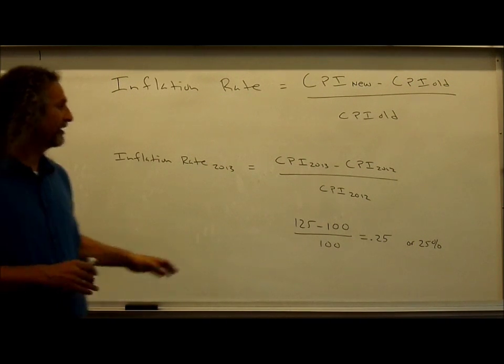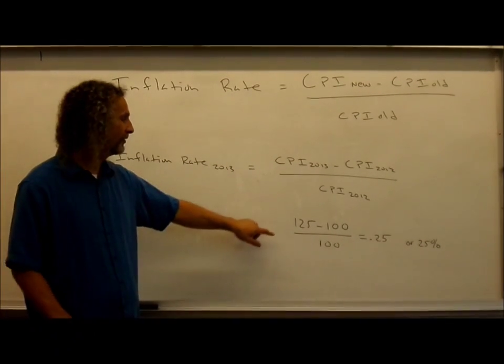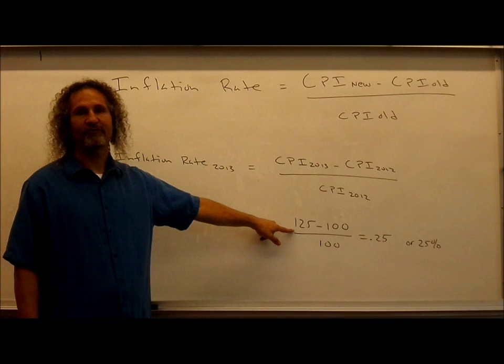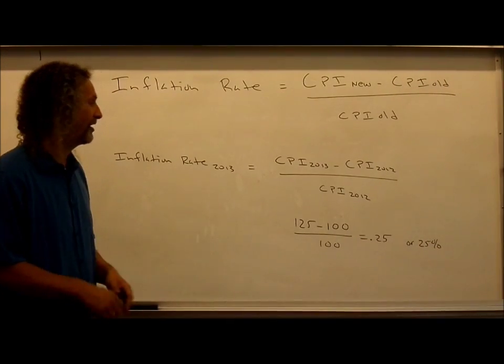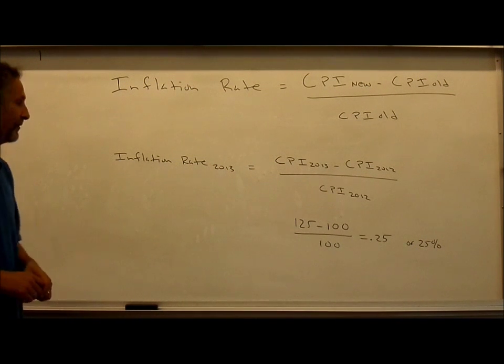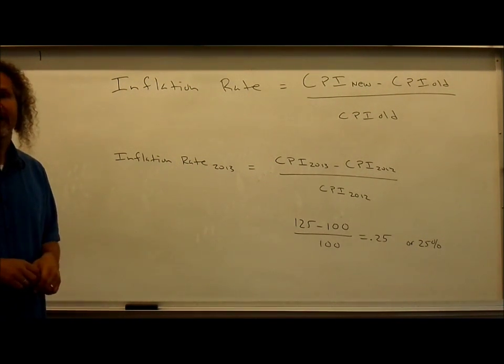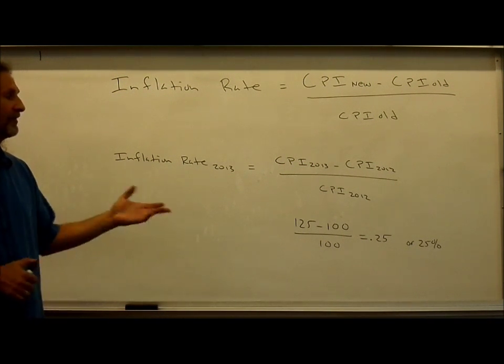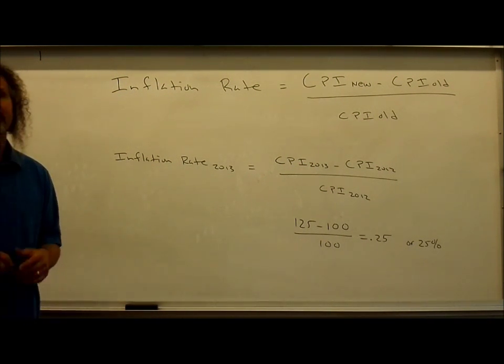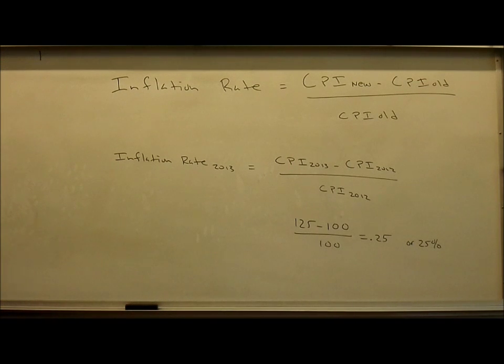Plugging in the numbers that we calculated earlier, we have the CPI in 2013 of 125 minus the CPI in the base year of 100, divided by the CPI in the base year of 100. This is equal to 0.25. If we multiply by 100 and convert this to a percentage, we get that the inflation rate is 25%. So from 2012 to 2013, the cost of the bundle has increased by 25%.